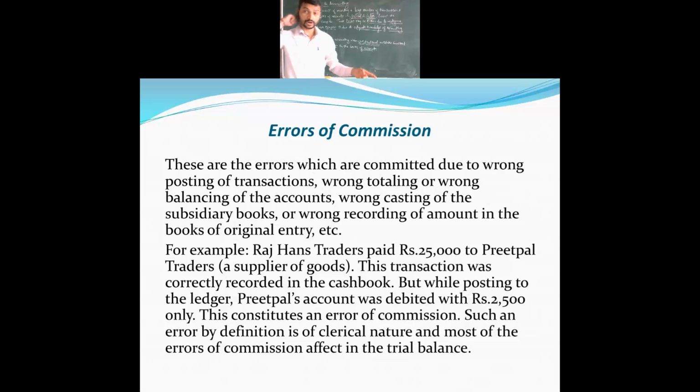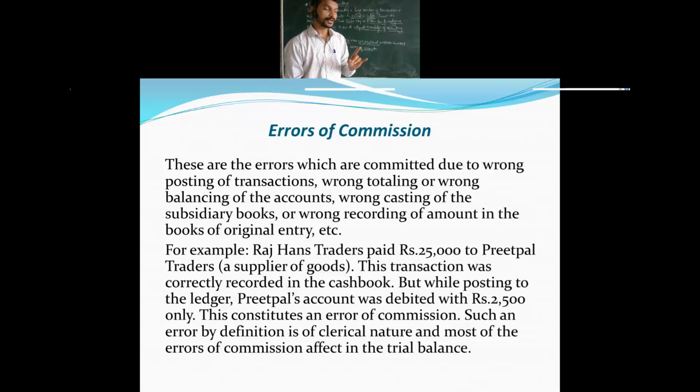See, wrong amount entry. The amount is 25,000, but what amount have they mentioned? 2,500 only. There is an error of amount. 22,500 is missing.